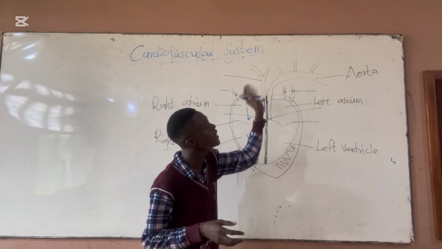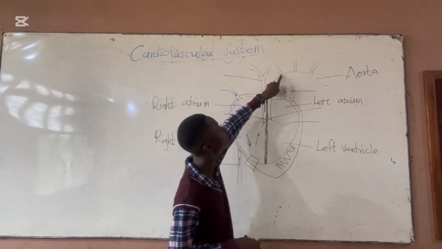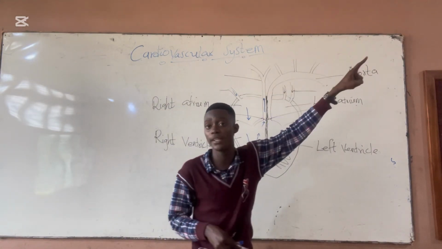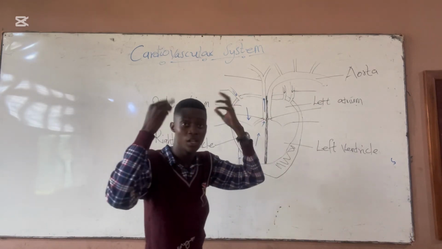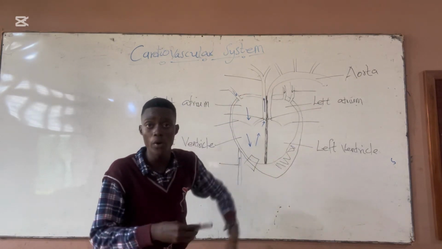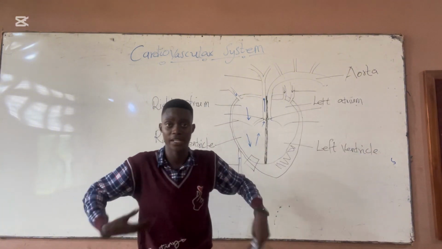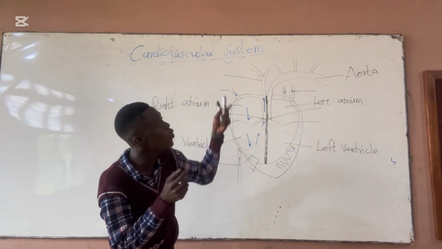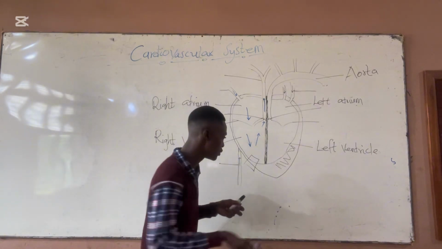Now the aorta is divided. We have parts: this goes into the right arm, this goes to the left arm, and this goes to the head to supply the brain and other tissues here with oxygen and nutrients. Then this one bends into the lower part and it has branches. Now when it goes through, it lowers into the arteries.